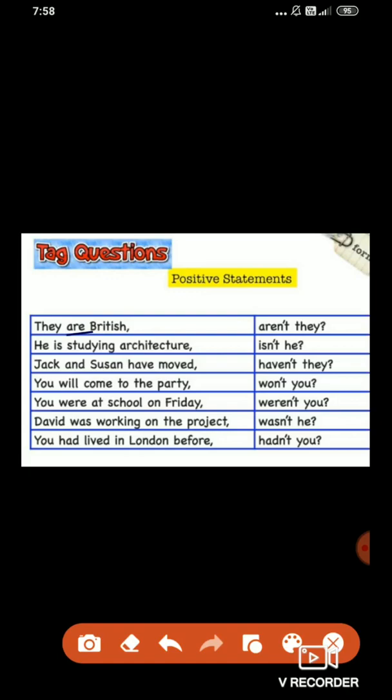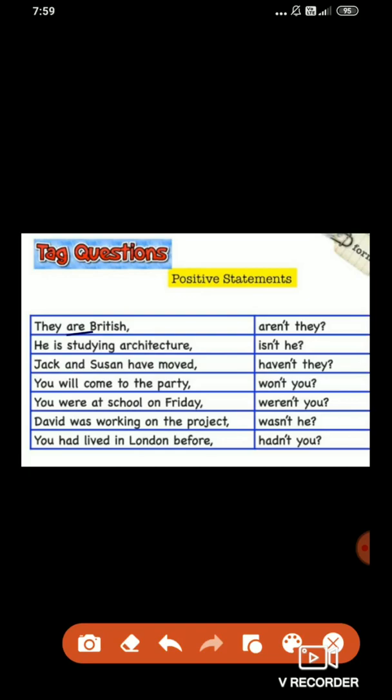You were at school on Friday, weren't you? See, were is the auxiliary, and while adding the question tag, it turns into weren't, negative. David was working on the project, wasn't he? Now don't write David here. David is a noun. So the subject you have to write always is a pronoun. In a question tag, the subject is always a pronoun. So in spite of writing David, you have to write the pronoun. The pronoun will be he. Wasn't he? You had lived in London before. What is the auxiliary? Had. So hadn't you?